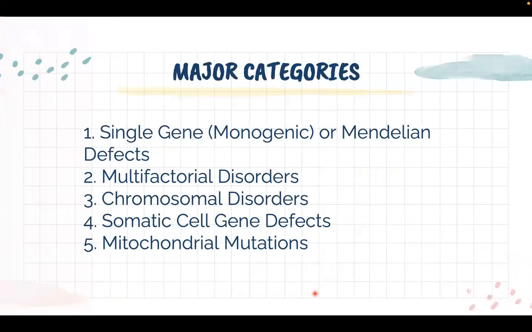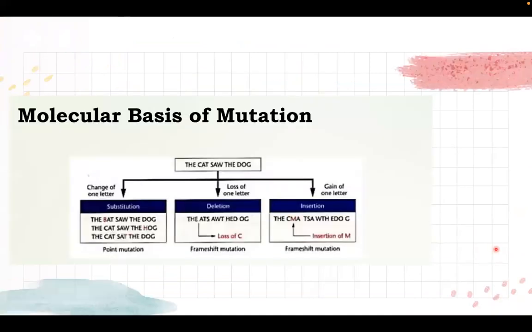So going back to our discussion, these are the major categories of your genetic disorders. We have your single gene, monogenic, or Mendelian defects. We have your multifactorial disorders, the chromosomal disorders, the somatic cell gene defects, and your mitochondrial mutations. Again, balikan lang natin yung mutations natin. We have 3.